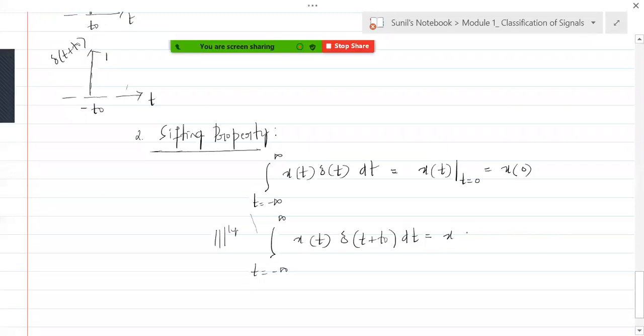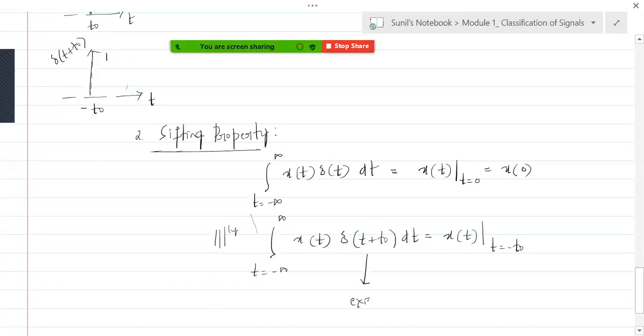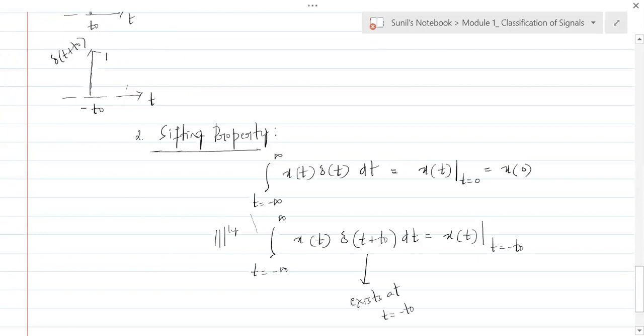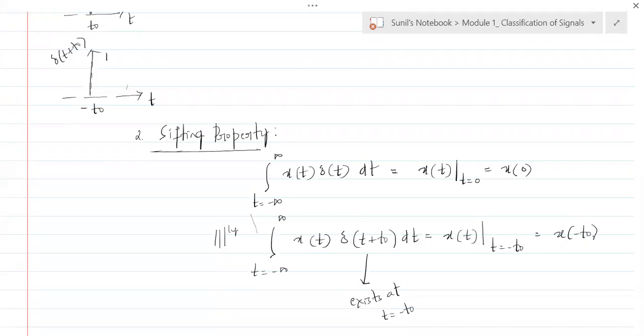Because this tells us that we need to evaluate x of t at t equal to minus t naught, because delta of t plus t naught exists at t equal to minus t naught. That's why x of t needs to be evaluated at t equal to minus t naught. So what we get is x of minus t naught. So this is the meaning of this sifting property, SIFT. Distributing or separating the samples of a signal. Fine. So that is what we are doing.